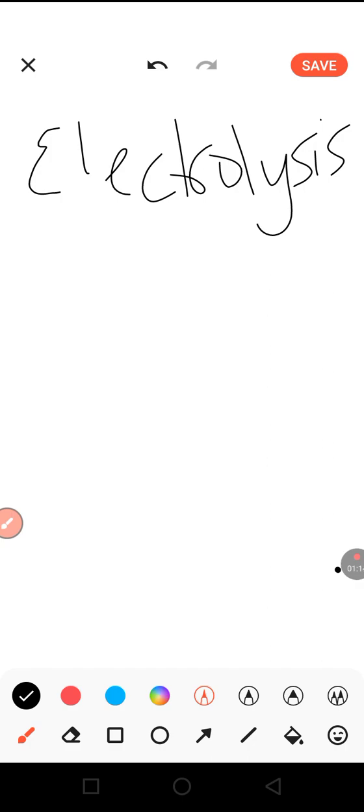Now, talking about electrolysis, what do we mean? Electrolysis is the decomposition of a chemical substance when an electric current is passed through either a solution of the compound or the molten compound. What do we mean?